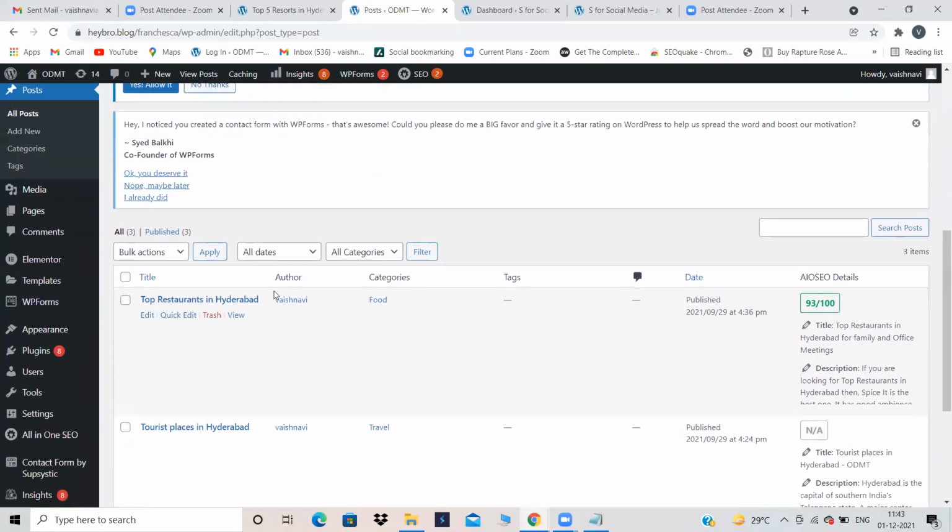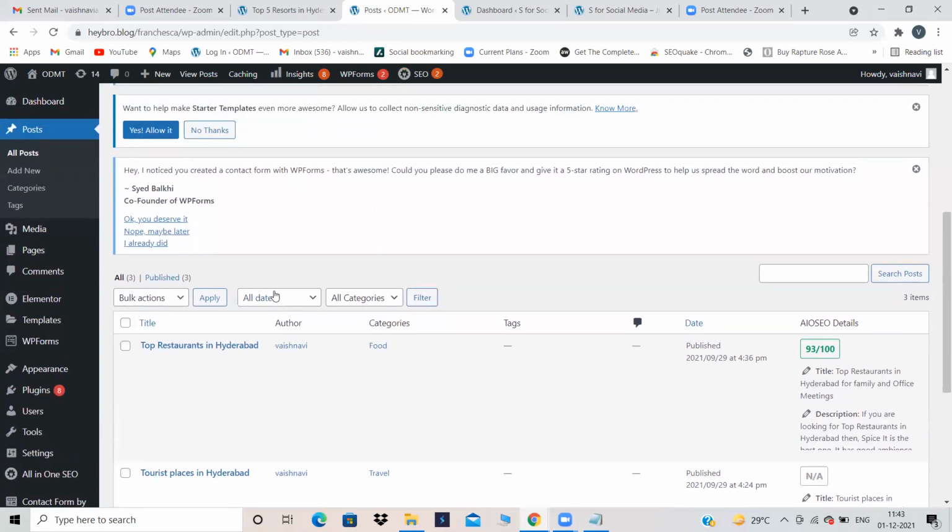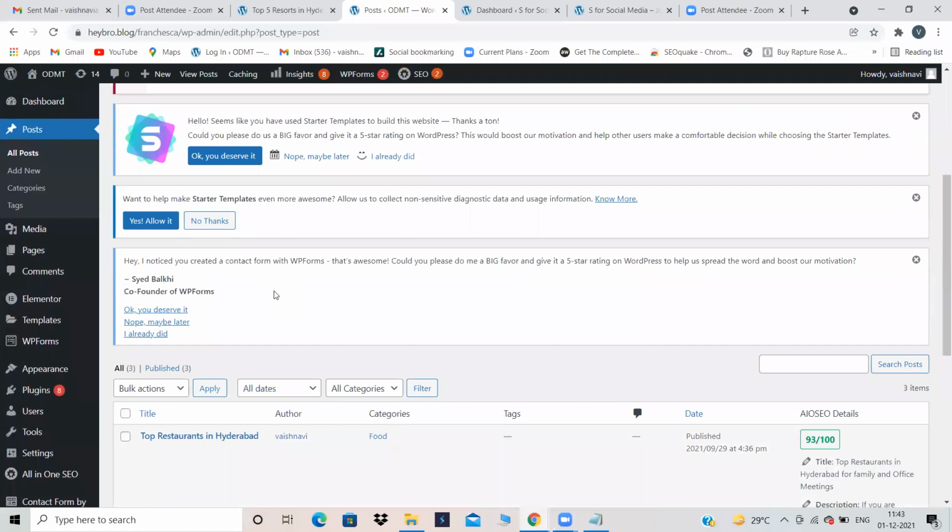Let's write a blog regarding top resorts in Hyderabad. Okay. Are you there, Pranita? First, let's write a blog regarding top resorts in Hyderabad. Then we will do on-page SEO for that top resorts in Hyderabad blog.